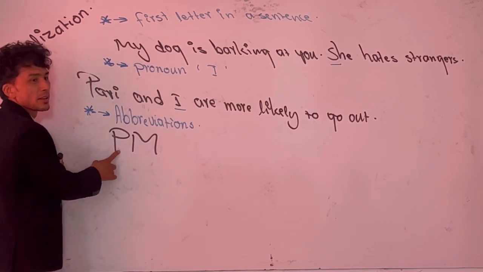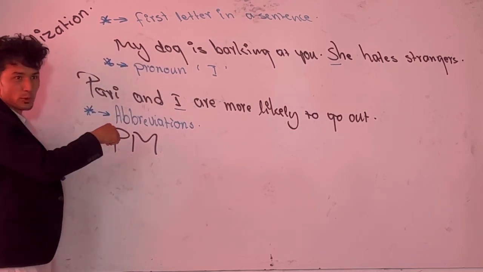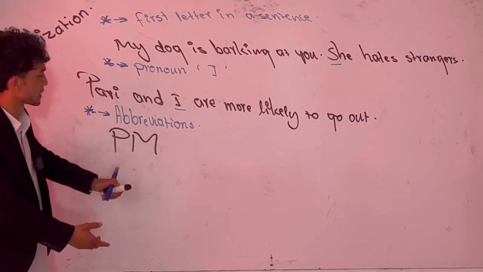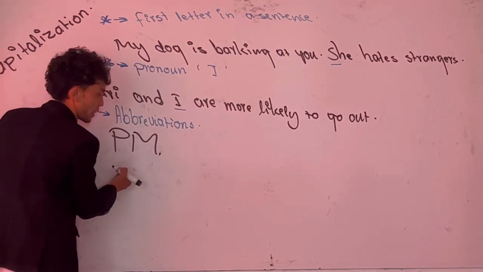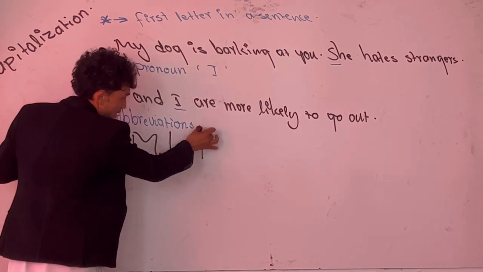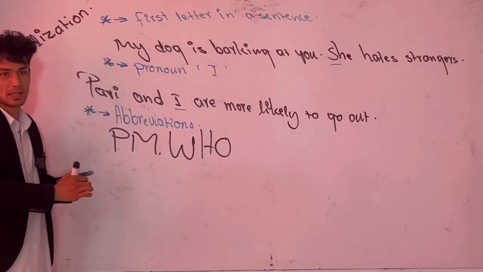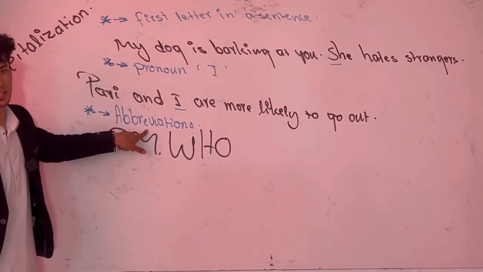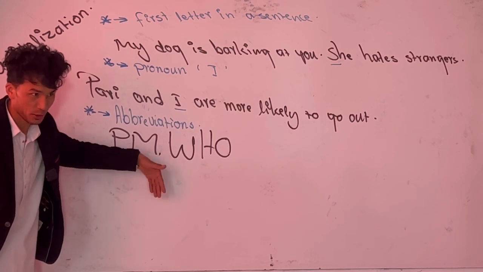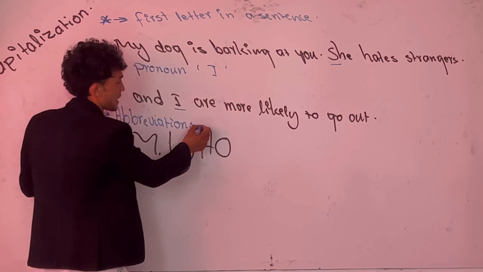Or post meridian. Post meridian is used for time. Prime Minister or post meridian. That is all. Next one. For example, ATM, or for example, WHO. Do you know WHO? But this one is not an abbreviation, sorry. It is called an acronym. Do you know acronym? So let me write it down. Acronym.